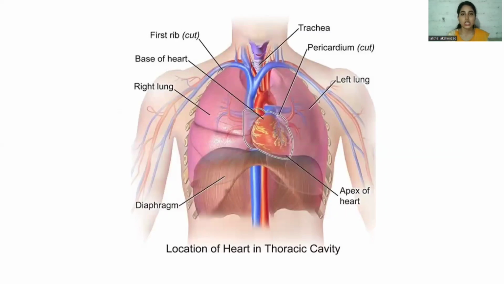Where is the heart positioned? The heart is mainly situated in between the two lungs, placed in the thoracic region. So this is the thoracic region. In between the right and the left lung, the heart is situated, and it is slightly tilted to the left. So this is the position of the heart.